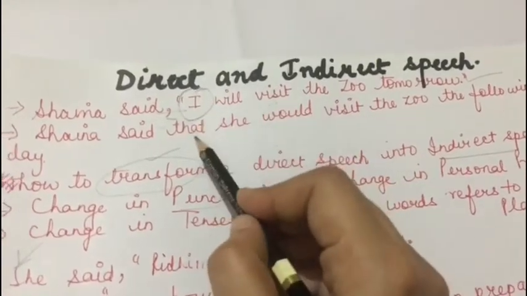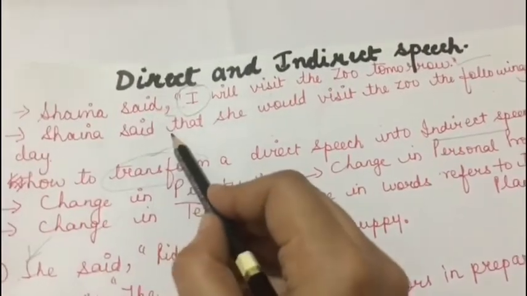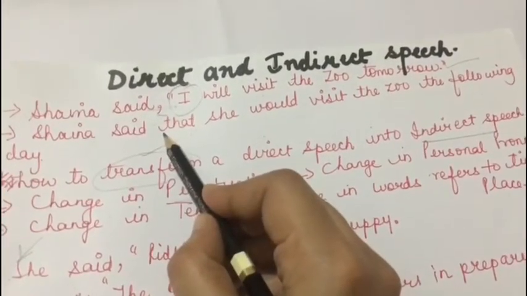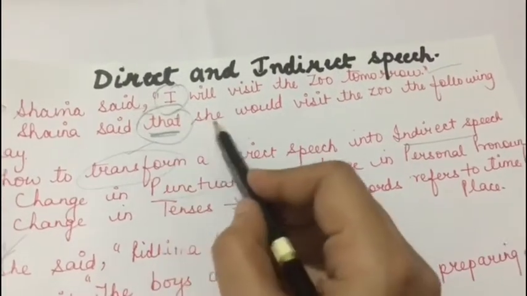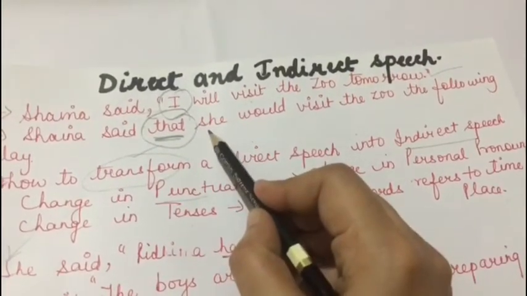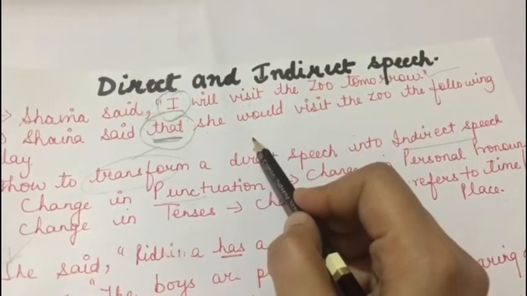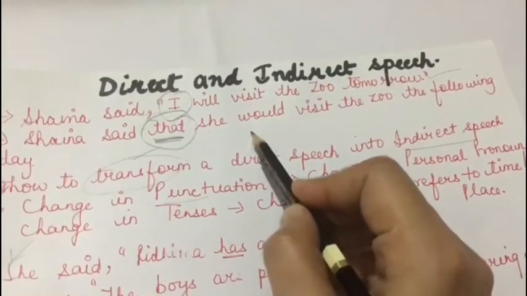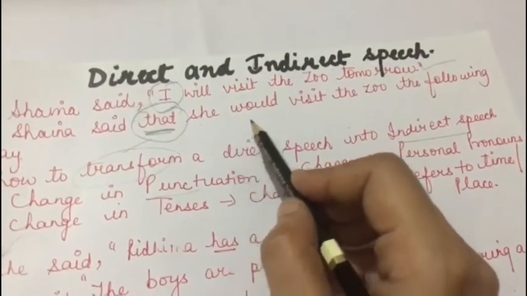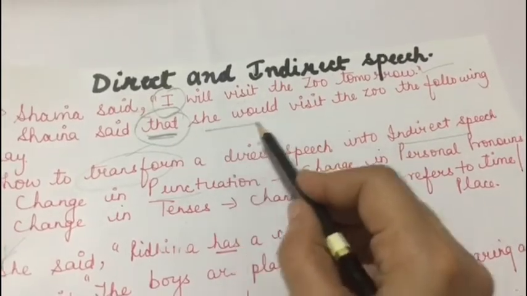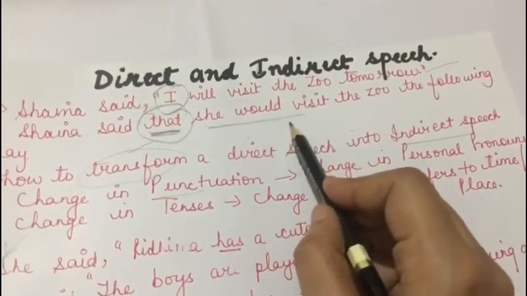But when we have to convert it into indirect speech, in that case the reporting verb said is not followed by a comma but by a suitable connector, that is that. Next, the reported speech is not placed within the inverted commas, and the tenses of the verb usually change. If the reporting verb is in past, then the tense changes, but if it is in present or future tense, then the reporting words are unchanged.